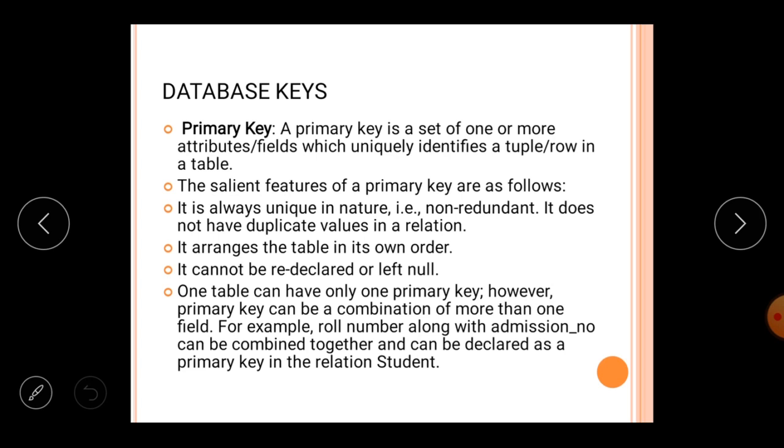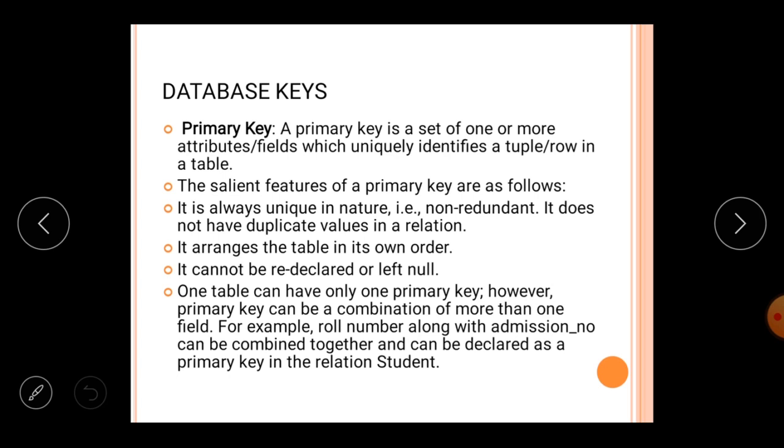So when you are asked to select the primary key from the table, you will have to search for that particular unique attribute of the student or any entity. For example, if you are keeping the record of groceries, then the barcode on the packaging of that particular grocery is unique for every product. So the barcode is the primary key. With the help of the barcode, you will be able to identify every record of any particular grocery item.